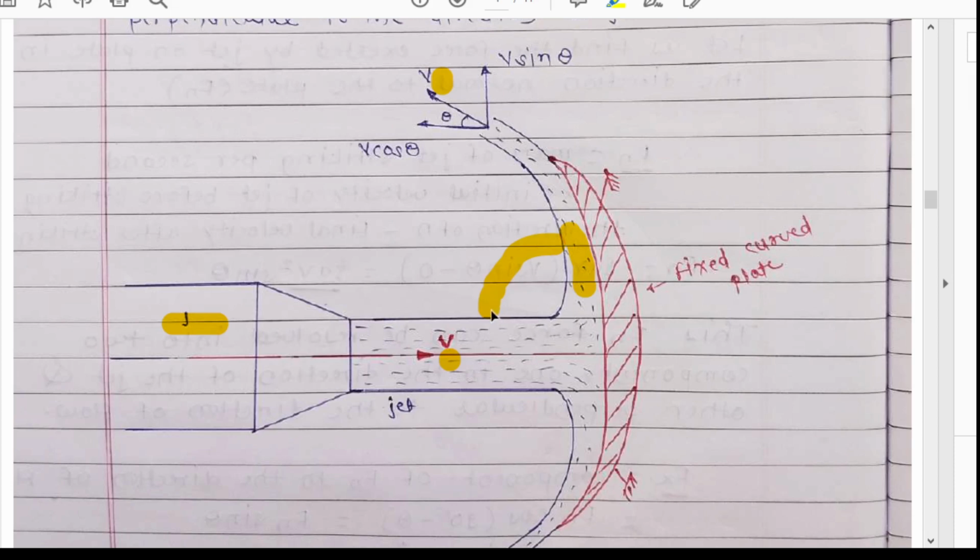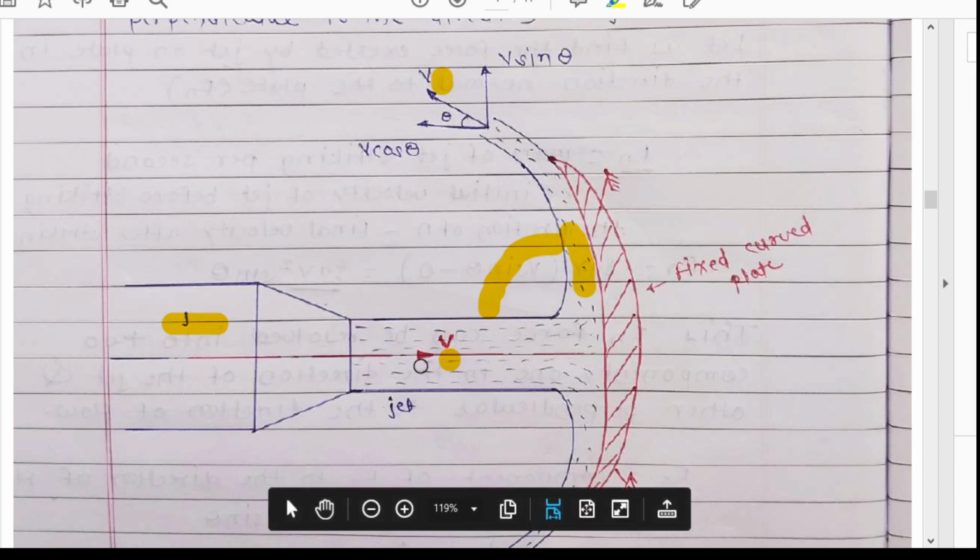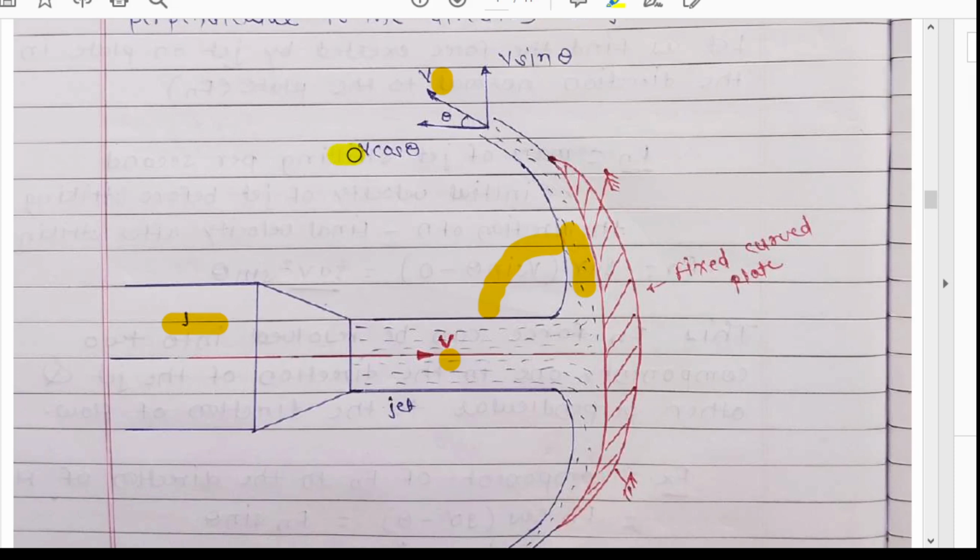Now when we find Fx, that is the force exerted by the jet on the plate in the direction of the jet, the x direction, the initial velocity before striking will be v, and the final velocity after striking will be v cos theta, but the direction of this velocity is in the opposite direction. So here we are going to write a minus sign, that is negative v cos theta.